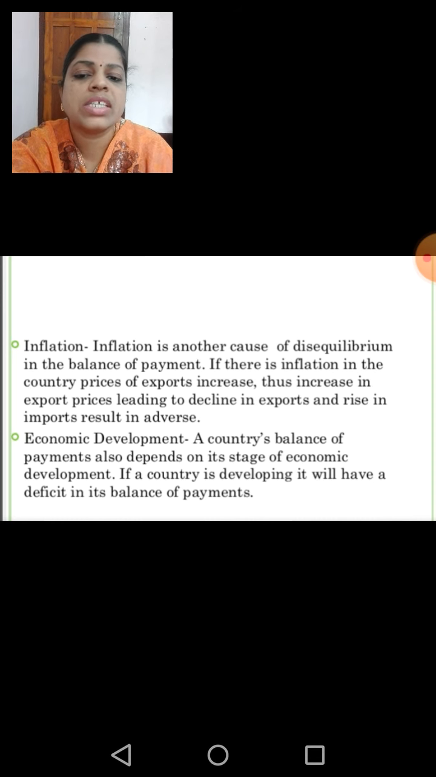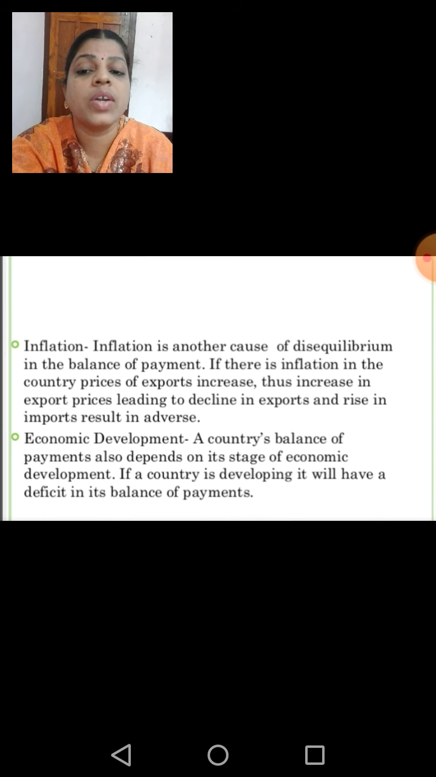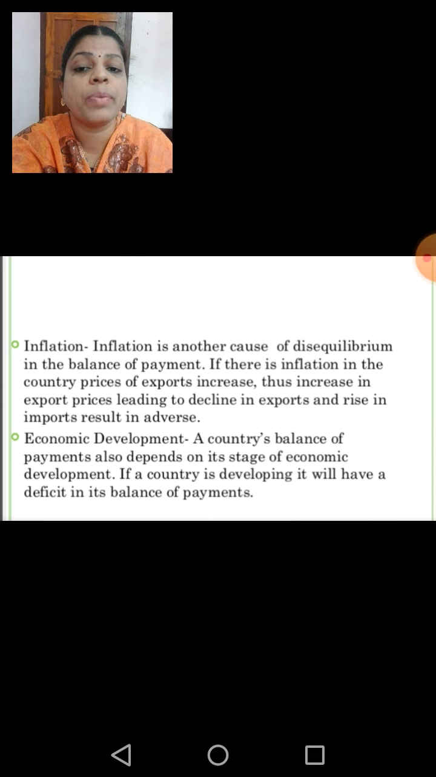The next one is economic development. A country's balance of payments also depends on its stage of economic development. If a country is developing, it will have a deficit in the BOP.